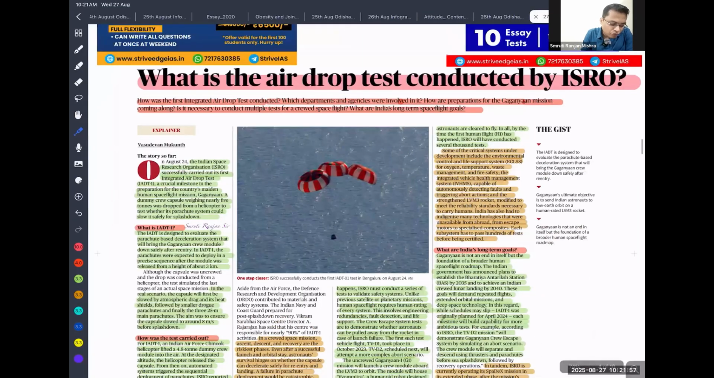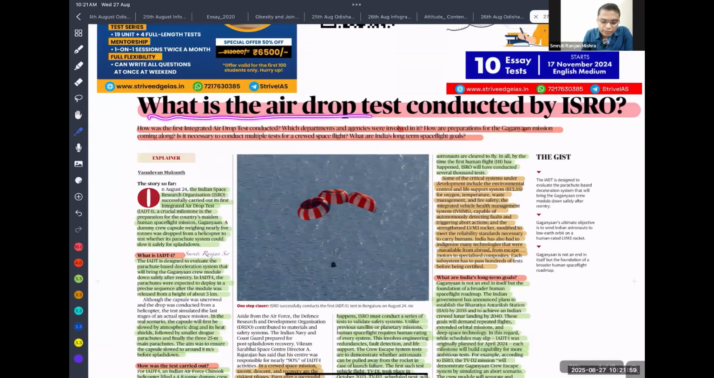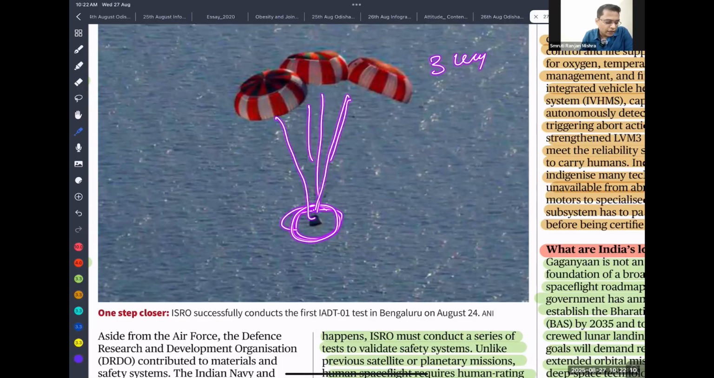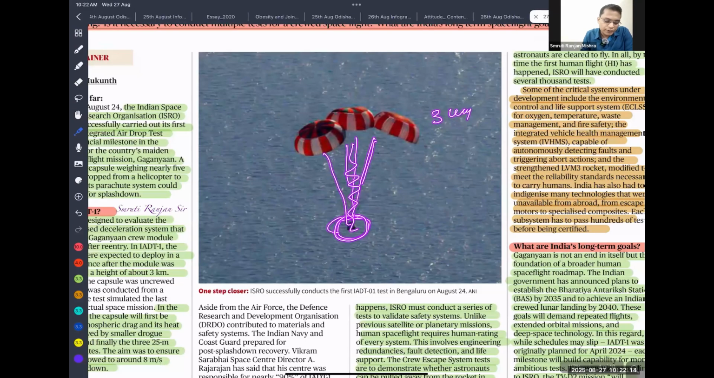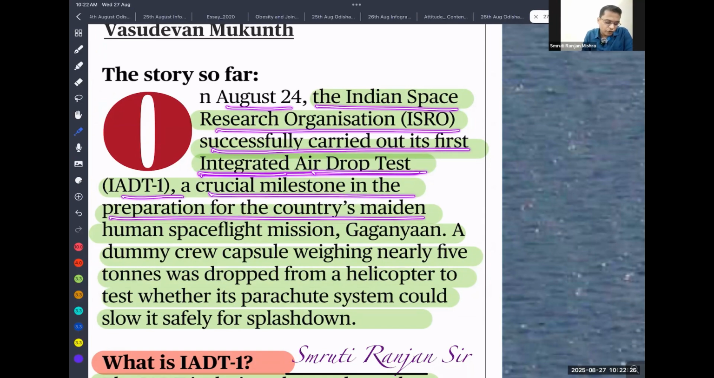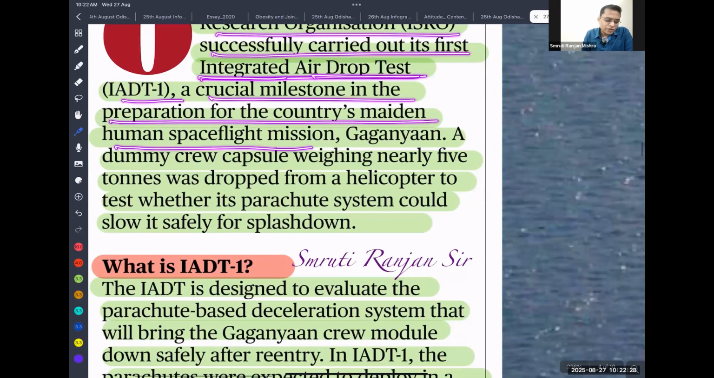So next one is, what is the drop test conducted by ISRO? Recently ISRO conducted a drop test. They carried the crew module to a height of 3 kilometers and dropped it from there, and three parachutes opened, which led to the controlled descent of the pod. So in August 24, the Indian Space Research Organization successfully carried out its first indigenous integrated airdrop test, a crucial milestone in preparation for the country's maiden human spaceflight mission, that is Gaganyaan.